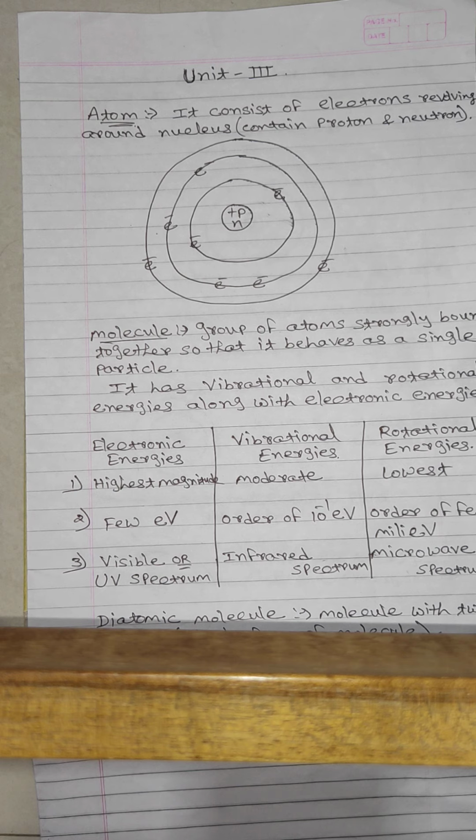According to the definition, a molecule is a group of atoms, so it has either two or more than two atoms. If it has two atoms, it is called a diatomic molecule, and if it has more than two, it is called a polyatomic molecule. Once we understand the spectra of diatomic molecules, we can easily apply this understanding to polyatomic molecules.